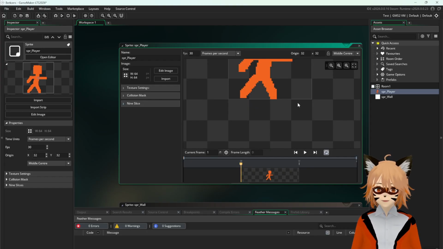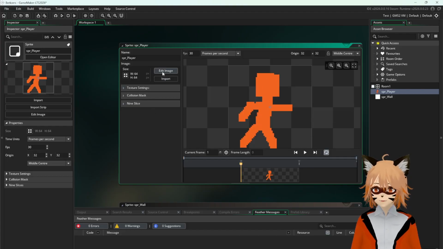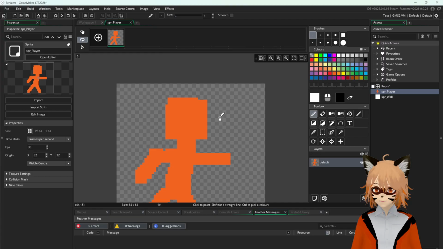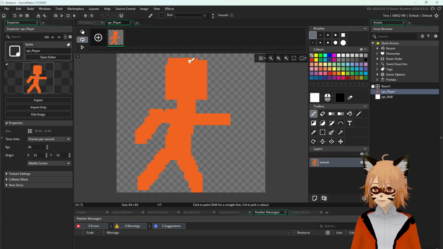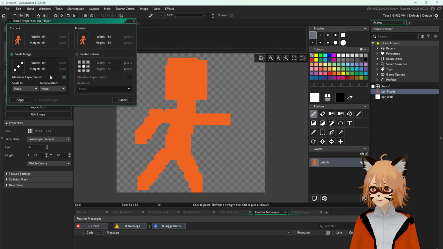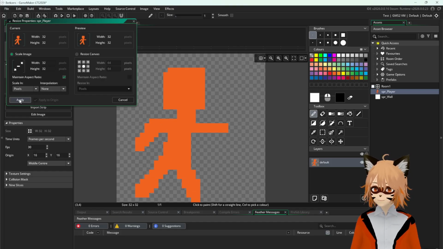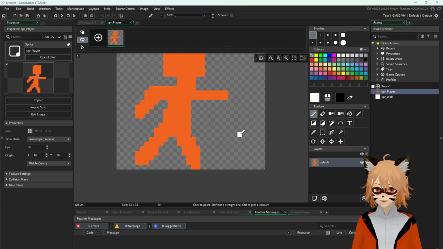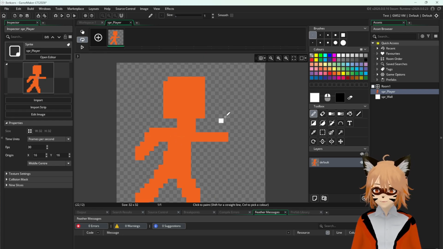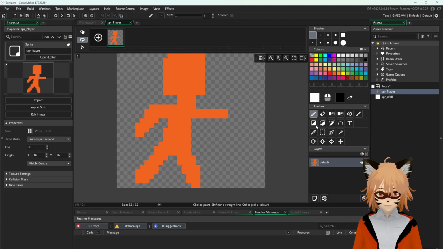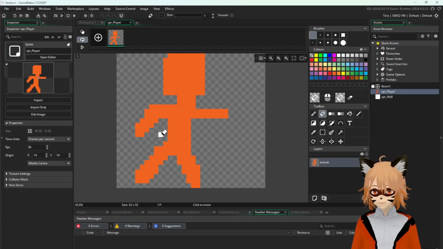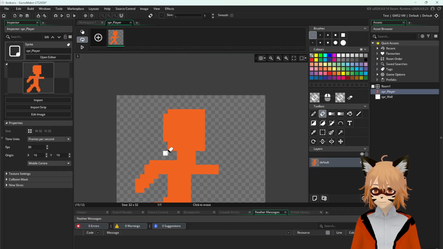Okay, this player is also a little bit too big, so why don't we change it a little bit to make it smaller, right? I'm going to press on the size, and I'm going to change this. All right, so it got a little bit smaller. It's now 32 by 32, and if you want, you can adjust it a little bit. Up to you. So I'm gonna make this player character a little bit smaller.